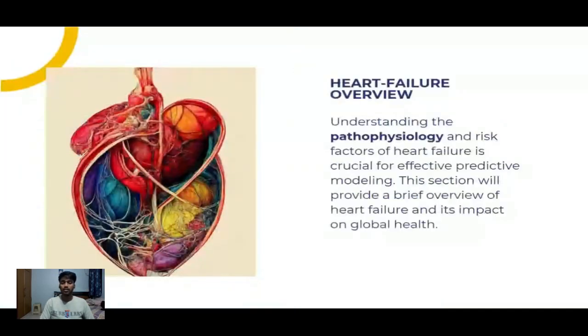So, heart failure overview. Heart failure is a huge problem that the whole world has been dealing with for many years, and it is very hard to predict the occurrence of heart failure. It requires a lot of tests by the doctor to predict this correctly. But with the recent advancements in technology and the field of AI, I think this is a very good solution which can make the prediction of heart failure easier.